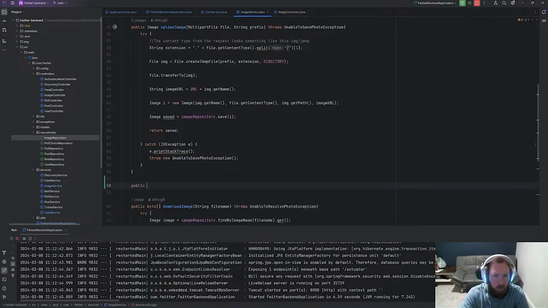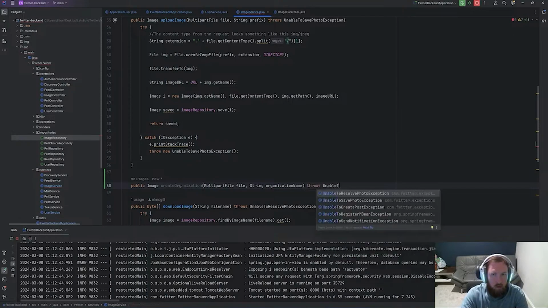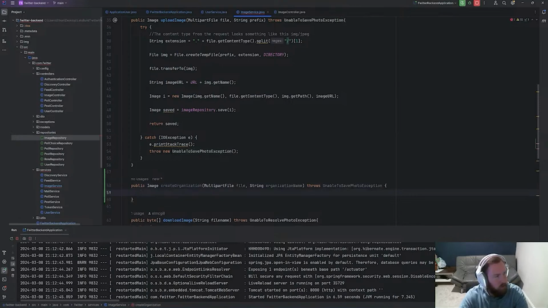First, we'll say public image, and this will be create organization, and this will take in a multi-part file, and then this will take in a string organization name, right? And what we'll go ahead and do, we'll go ahead and throws an unable to save photo exception. I don't know how we're going to allow people to join an organization or start an organization. That's something for a different day, but it is what it is.